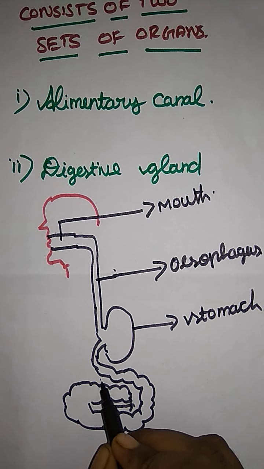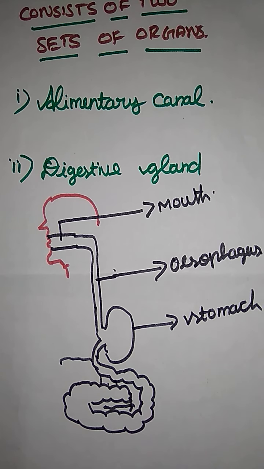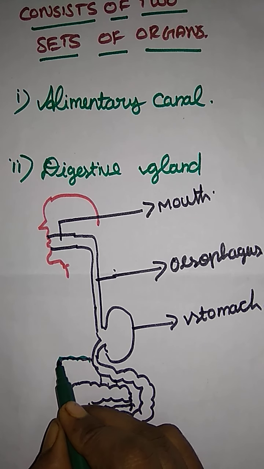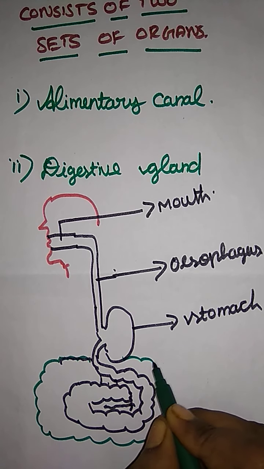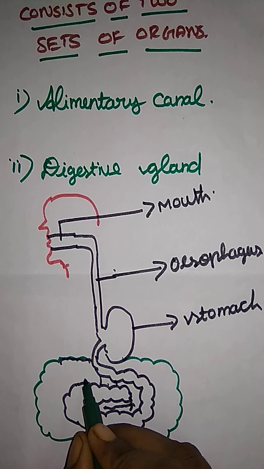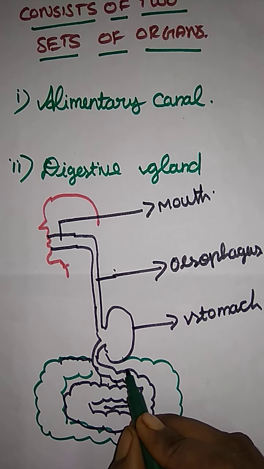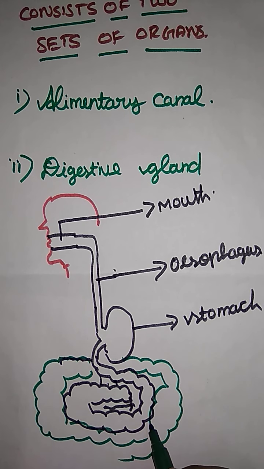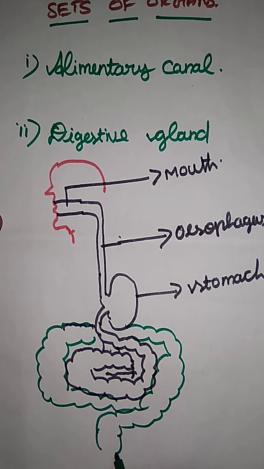And next one, the small intestine enters into the, I'll show you another color for that, large intestine. Just like this. And the last part, we already said, rectum and anus.